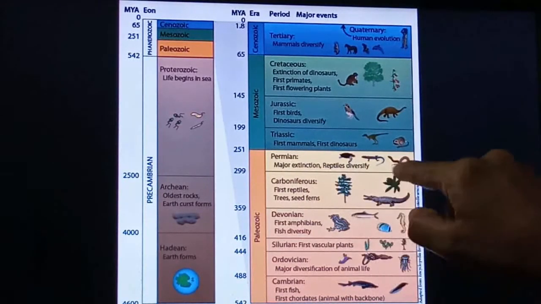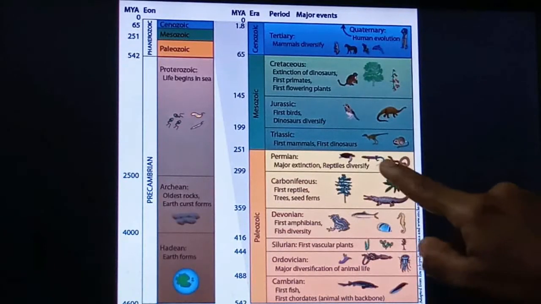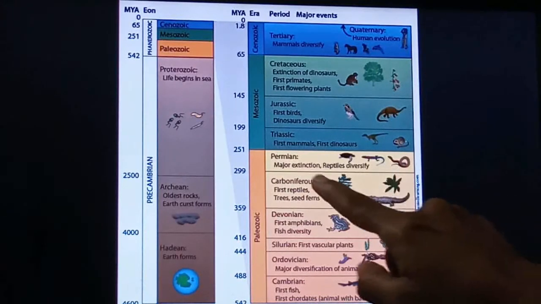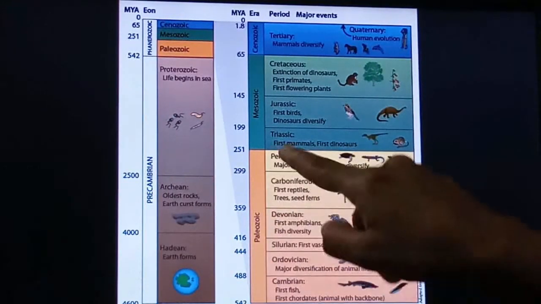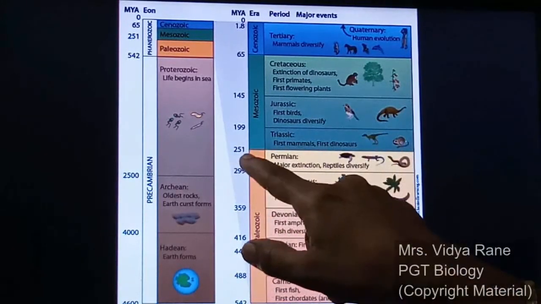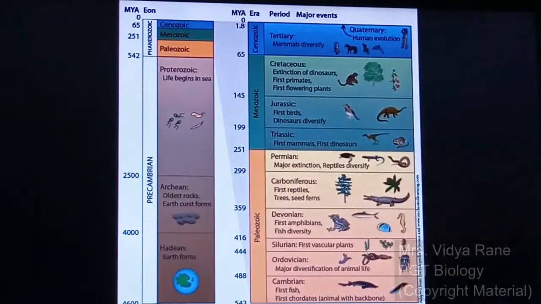And reptiles are diversified. Among whatever develops, reptiles become dominant here, and most of the species go extinct. So this is about the Paleozoic era. After the Paleozoic era, 251 million years ago, the Mesozoic era started.